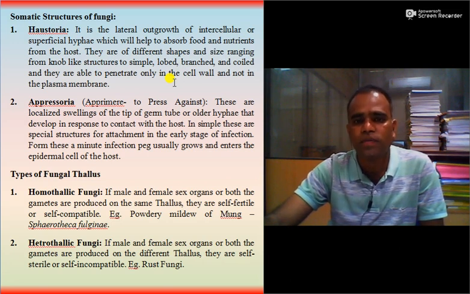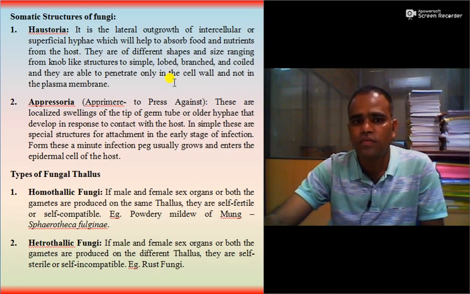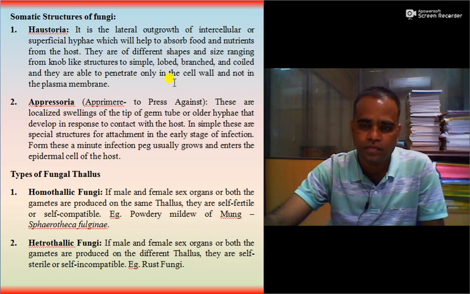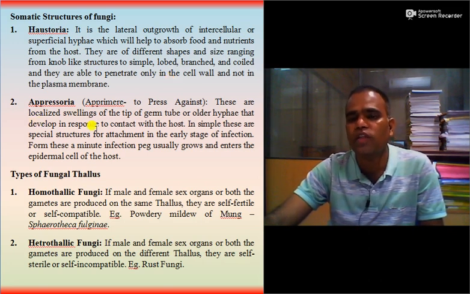Then appressorium. So these are the localized swelling of germ tube tip or older hyphae, which develop in response to contact with the host cell.